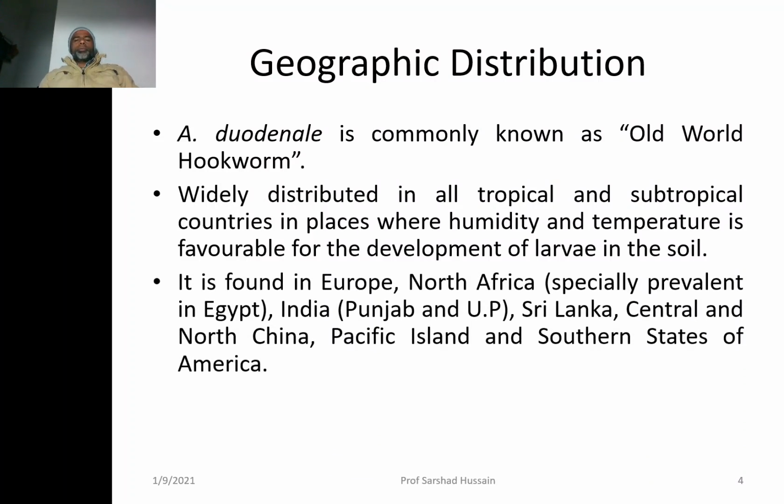It is found in Europe and North Africa, very much prevalent in Egypt. In India, Punjab and UP are the favorite sites.